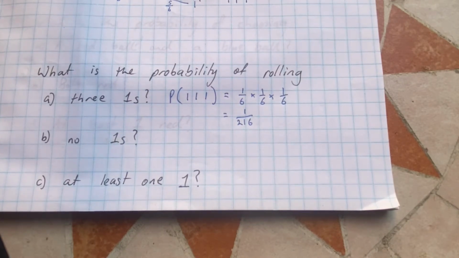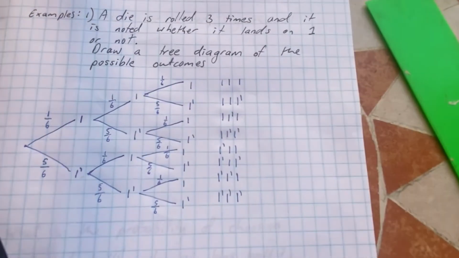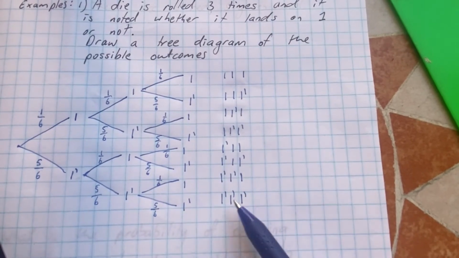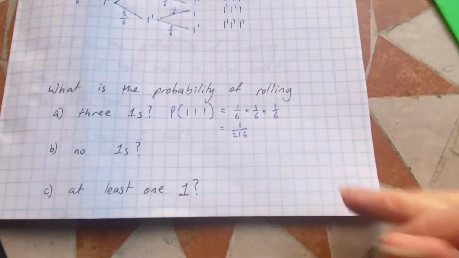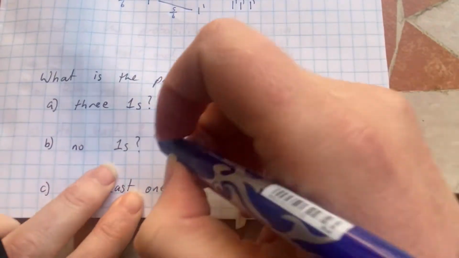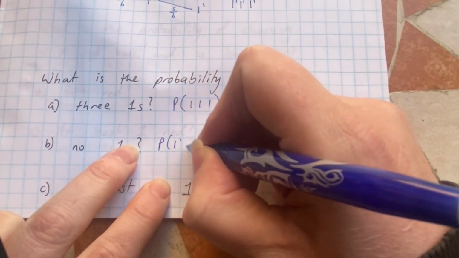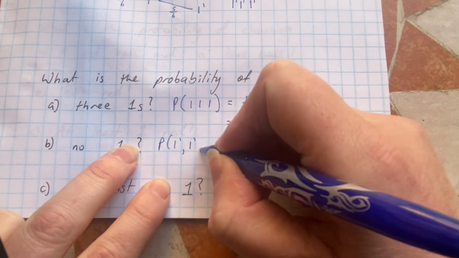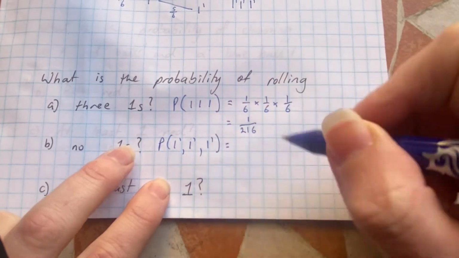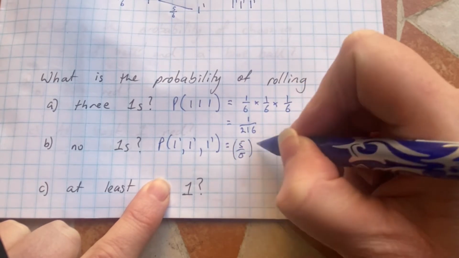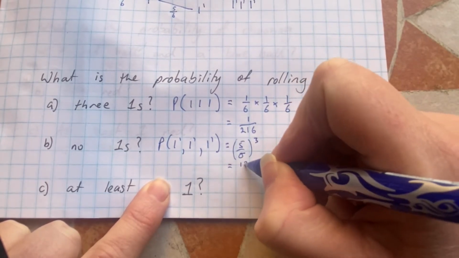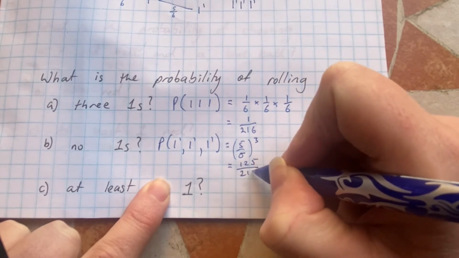The probability of no ones. Well, no ones is just this bottom branch here, 5 on 6 times 5 on 6 times 5 on 6. Again, we're multiplying across. So the probability of not 1, not 1, not 1 is 5 on 6 cubed, and that's 125 on 216.